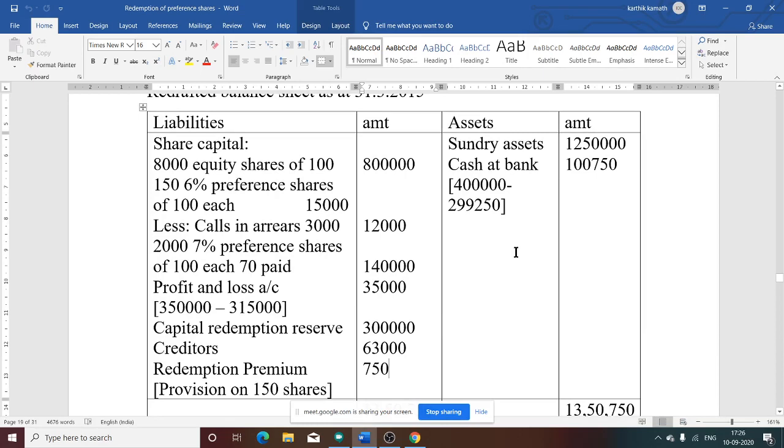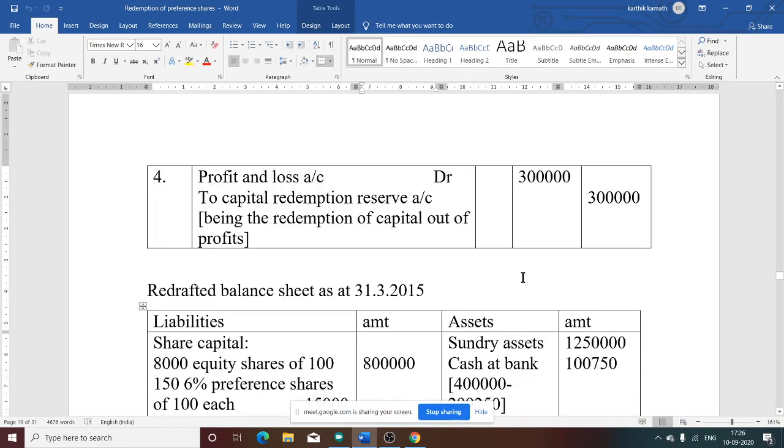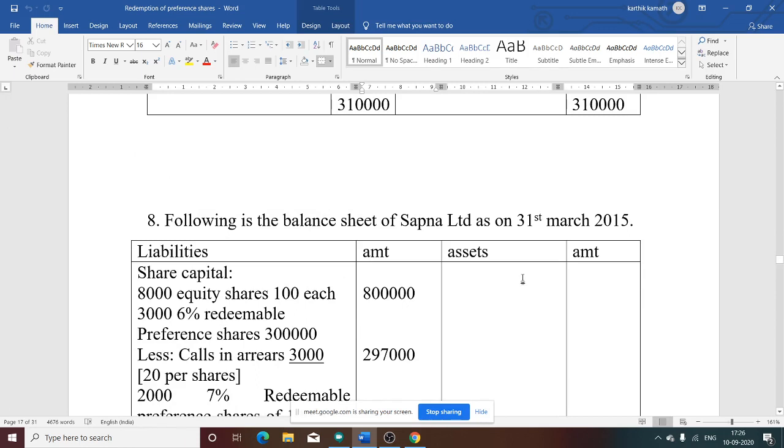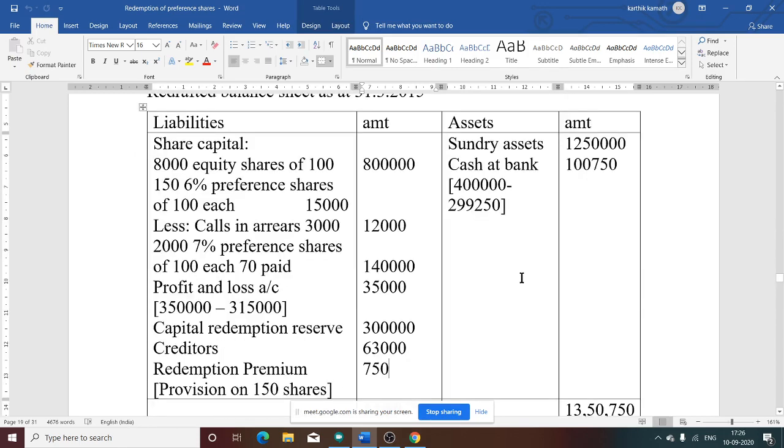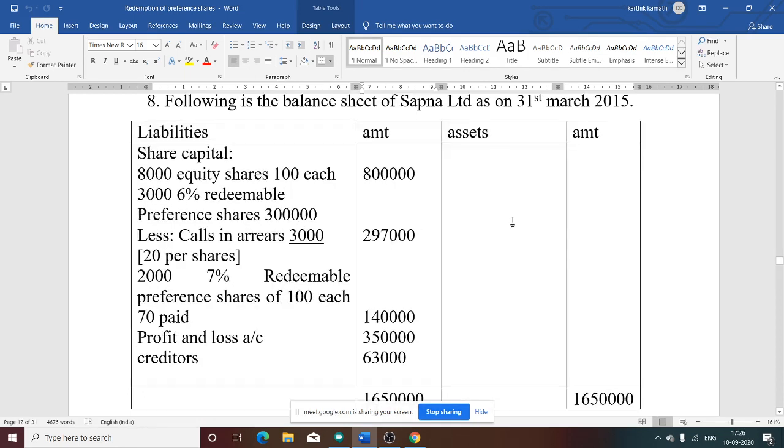On the asset side, is sundry asset mentioned directly in the question? If you see, it is not mentioned in the question. Is 12 lakh 50,000 given in the question? Once you look at the 8th question, Sapna Limited, is there a typing mistake? Yes. So the sundry asset and cash at bank information is given in the question itself.